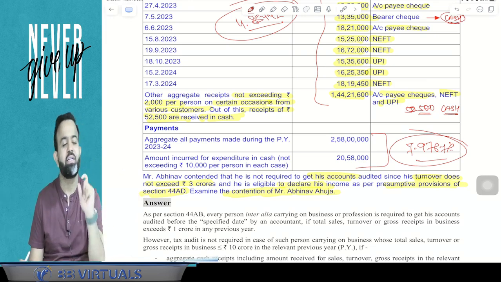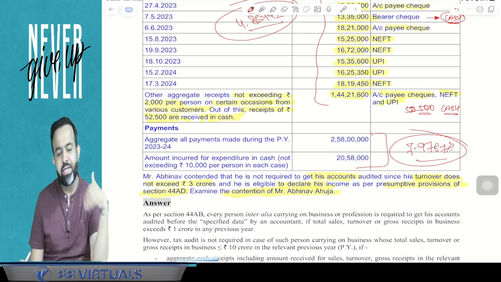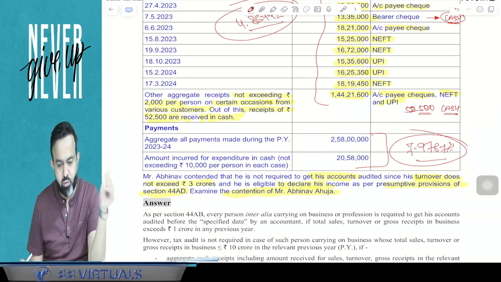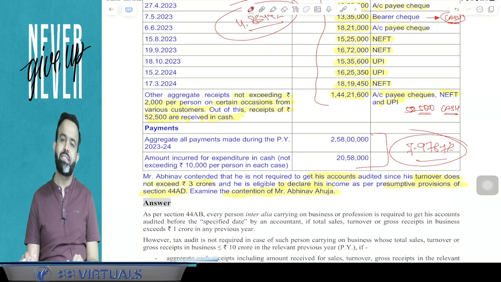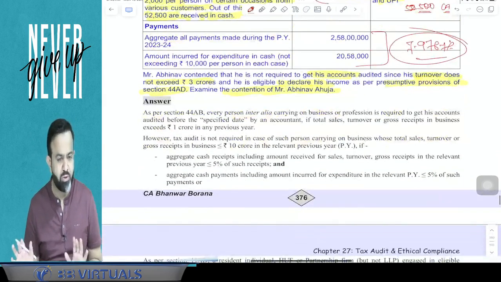So in simple words, here the turnover limit will be 1 crore only. And since in this particular question, your turnover is more than 1 crore, you are required to audit your books of accounts. Answer is yes. Assessee is required to audit their books of accounts. You got my point or not?